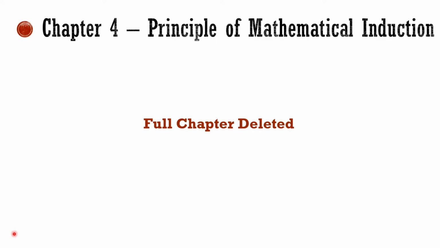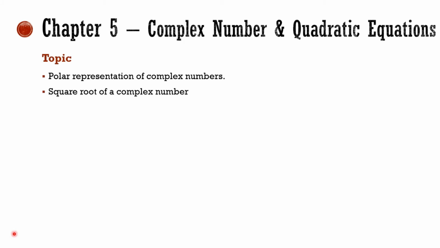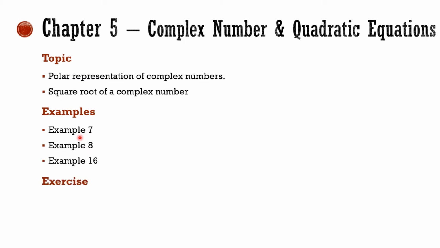Chapter 4. Chapter 5, complex numbers and quadratic equations, polar representation of complex numbers and square root of a complex number are removed from the syllabus. Examples 7, 8, example 16, and exercise 5.2, all questions, are removed from the syllabus for this session.